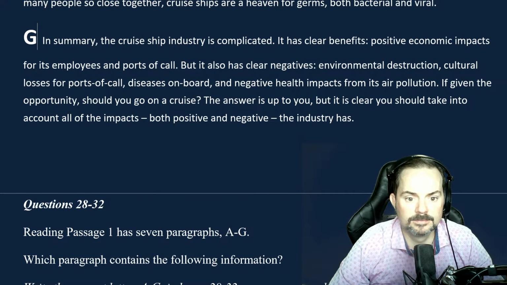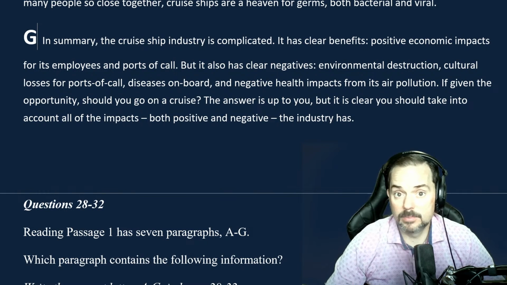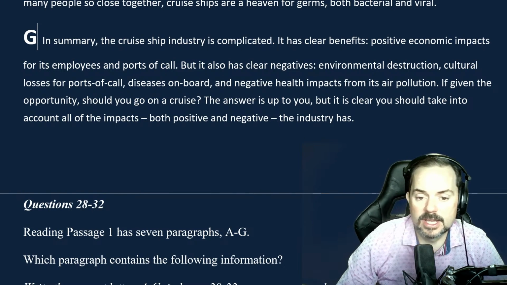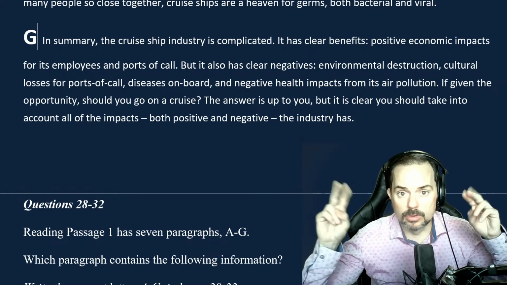The answer is up to you, but it is clear you should take into account all of the impacts, both positive and negative, the industry has. Okay, good. So the author here very nicely sums up all of what we just read. And also, as in a good conclusion, and this is important, we'll be doing task 2 writing in the next class, a good conclusion has a message.